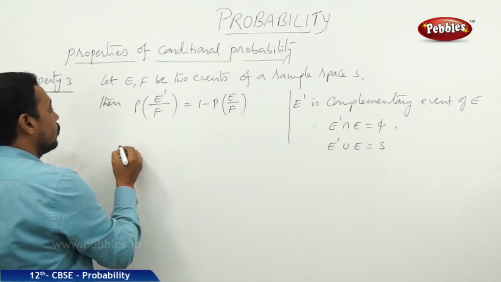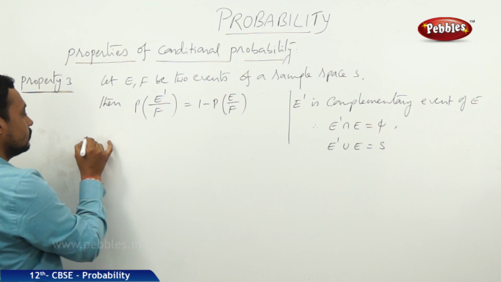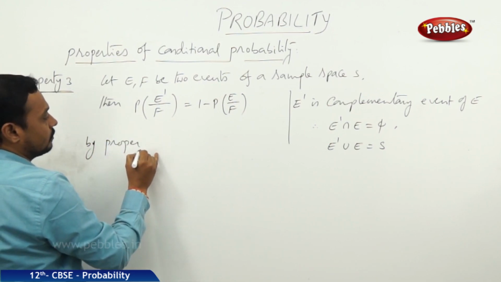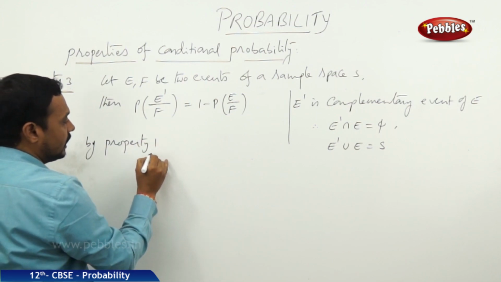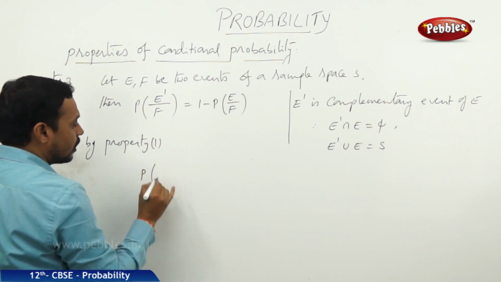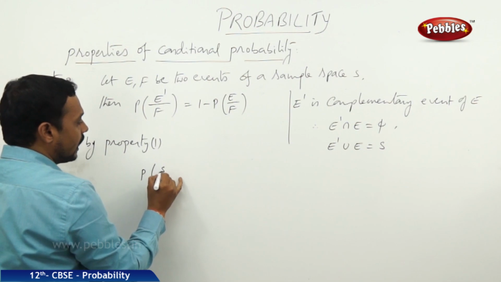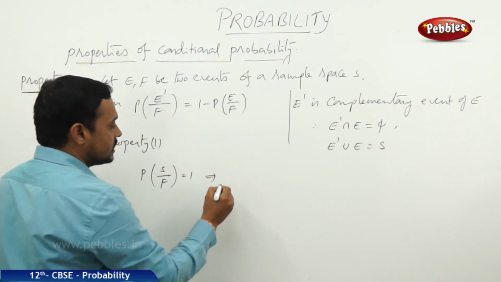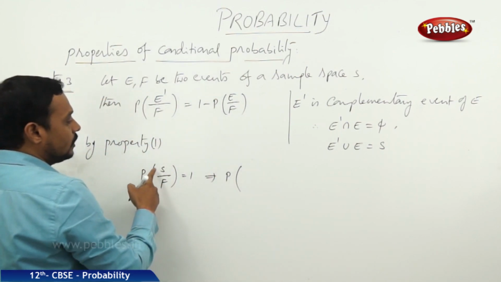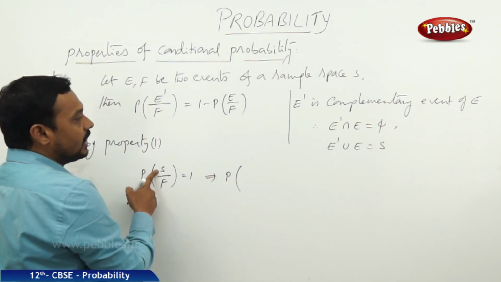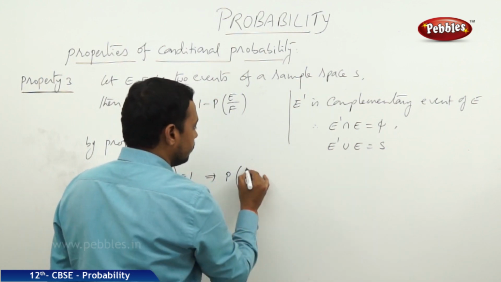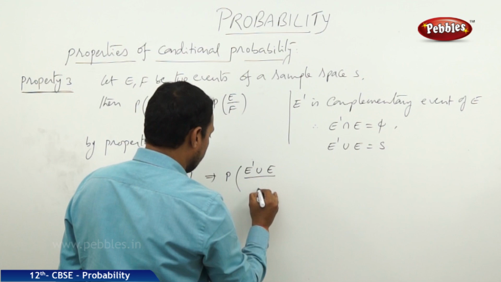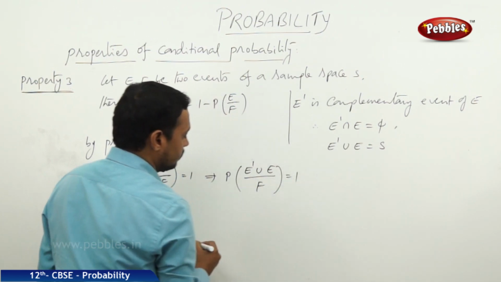Now, by the first property, we can write the probability of S by F is equal to 1. That is, where S can be replaced by E dash union E, the probability of E dash union E by F is equal to 1.